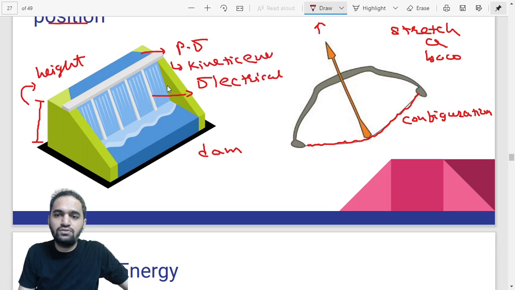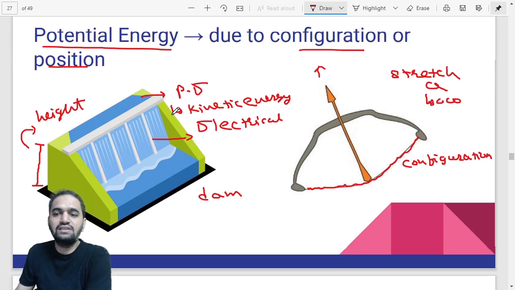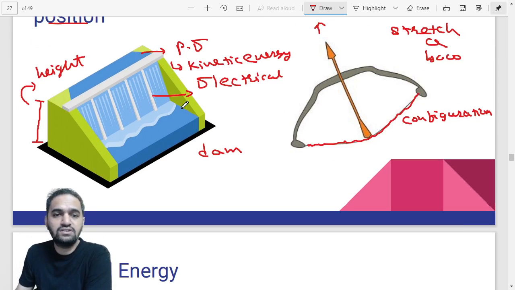We just want to know where the potential energy exists. So either it can exist in configuration like this, like the stretched bow or a string, and even in clocks, for example, the older clocks which were not the digital ones, the spring kind of ones. So in those also potential energy is there. Another one what we have is the dam.